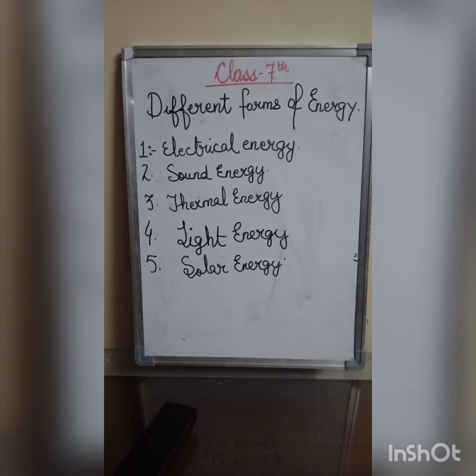And the third one is thermal energy. What is thermal energy? Its other name is heat energy. When fuels like coal, petrol, diesel, wood are burnt, we get heat energy from them. Light energy is energy which enables us to see. Then comes solar energy. The energy which is obtained from the sun is known as solar energy. And moreover, it is a renewable source of energy.